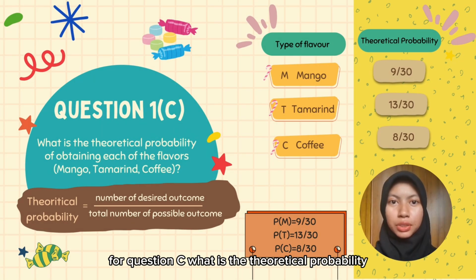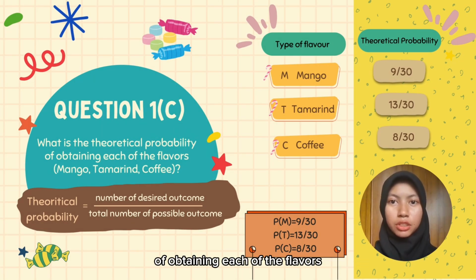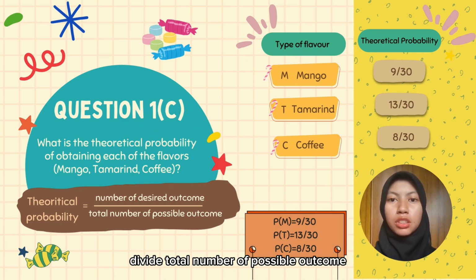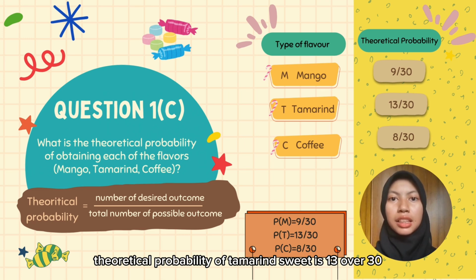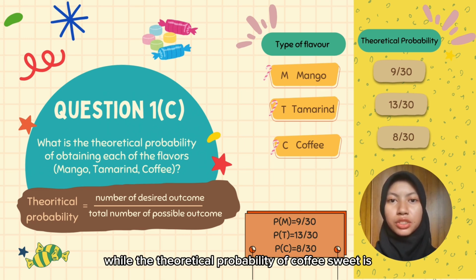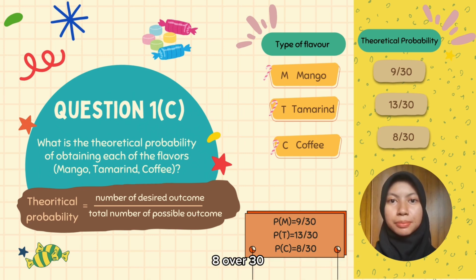For question C, what is the theoretical probability of obtaining each of the flavors, which is mango, tamarind, and coffee? To calculate the theoretical probability, we can use its formula, which is the number of desired outcomes divided by the total number of possible outcomes. So, the theoretical probability of mango sweet is 9/30. The theoretical probability of tamarind sweet is 10/30, while the theoretical probability of coffee sweet is 8/30.